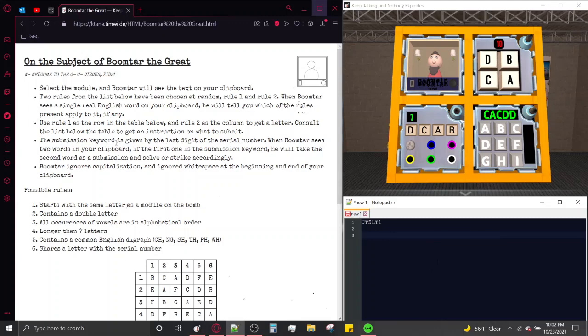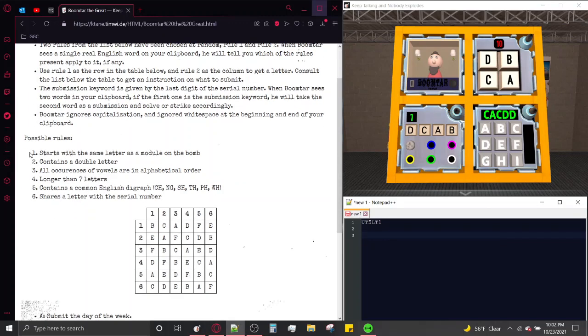So, this module uses 2 rules. It picks one of these 6 rules to be Rule 1, and it picks another one of the 5 remaining rules to be Rule 2. What we need to do is query words into the module to figure out which rules apply.